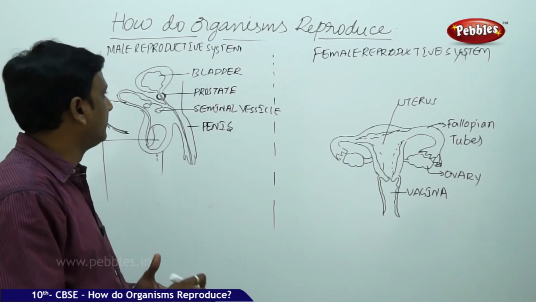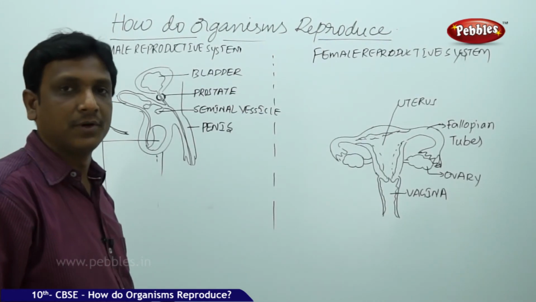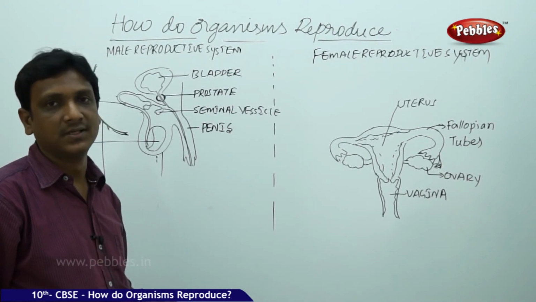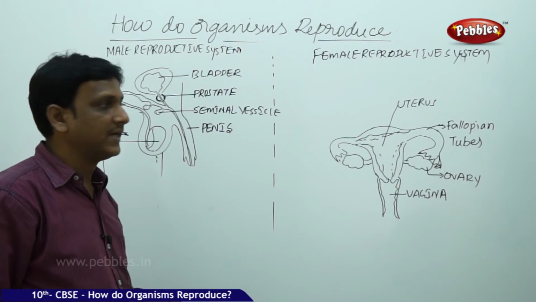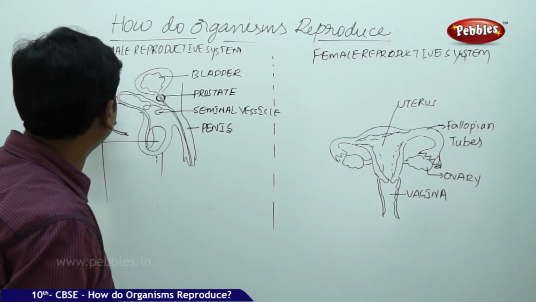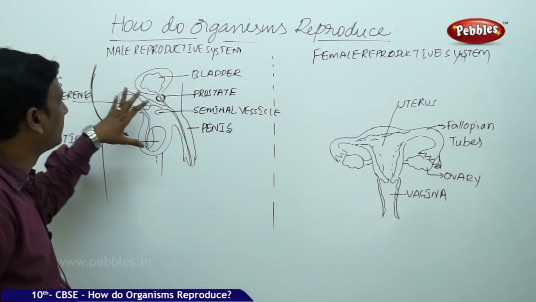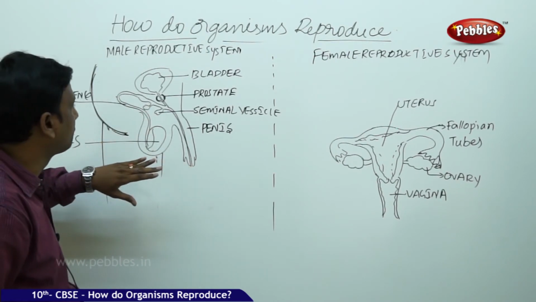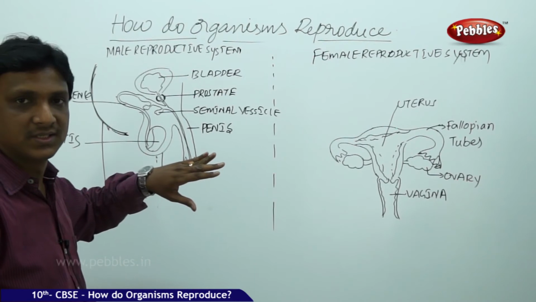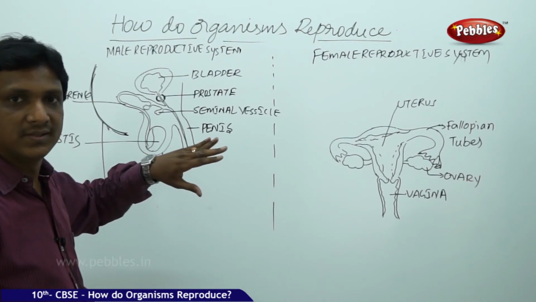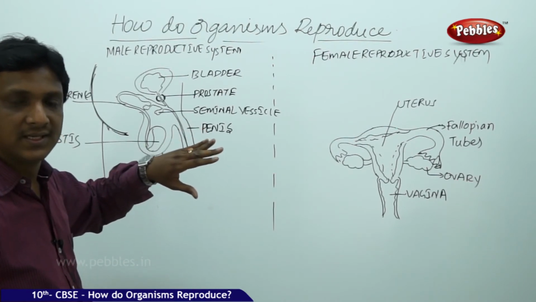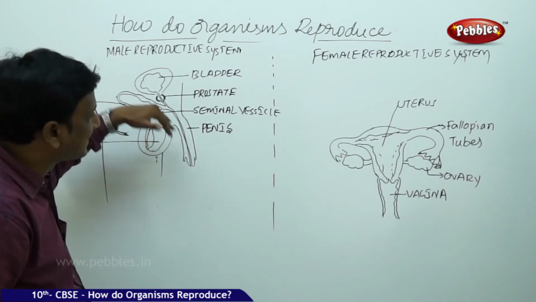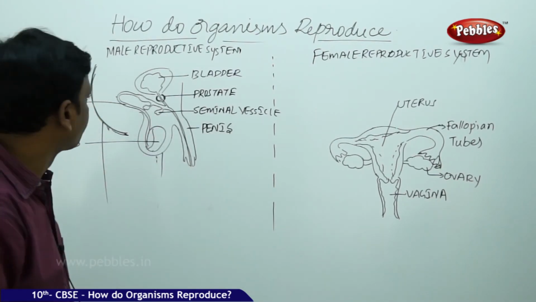So now let us see, the male and female reproductive cells are produced in the reproductive organs, the reproductive systems of males and females in humans. They are different. In case of the male reproductive system, here we see the side view. It consists of different parts. Some parts help to produce the reproductive cells, and the other parts help to pass the reproductive cells into the female reproductive system.